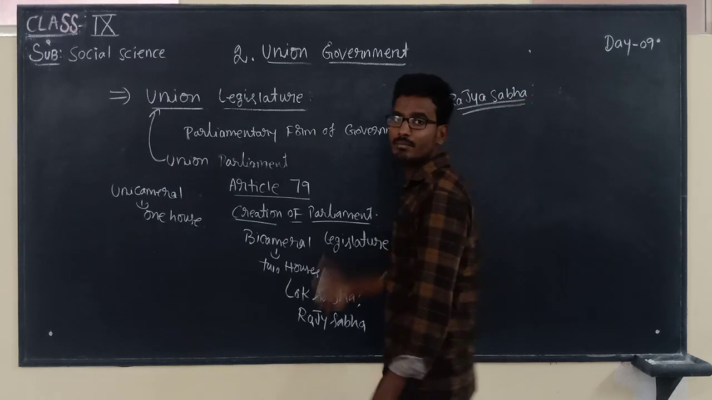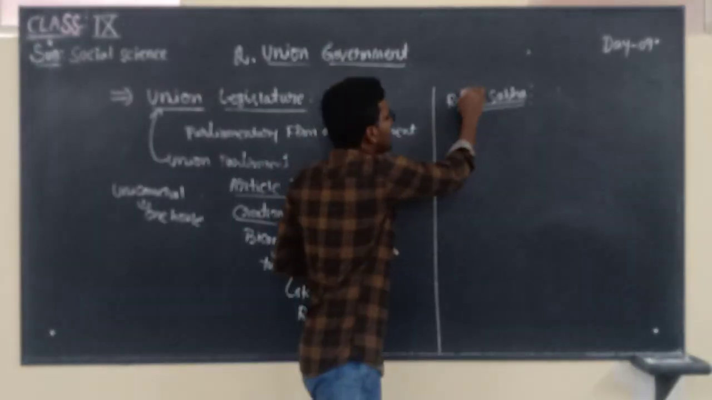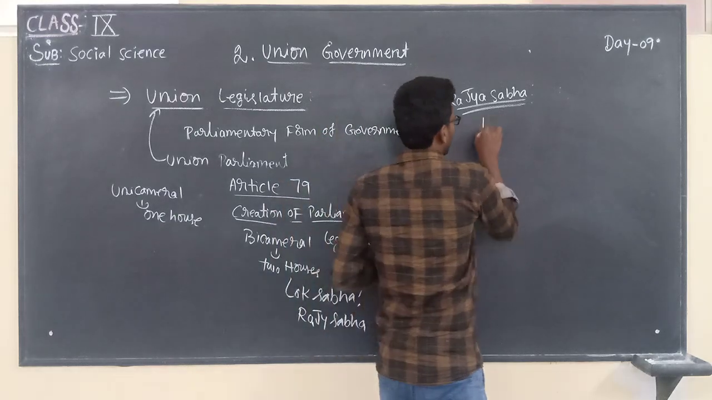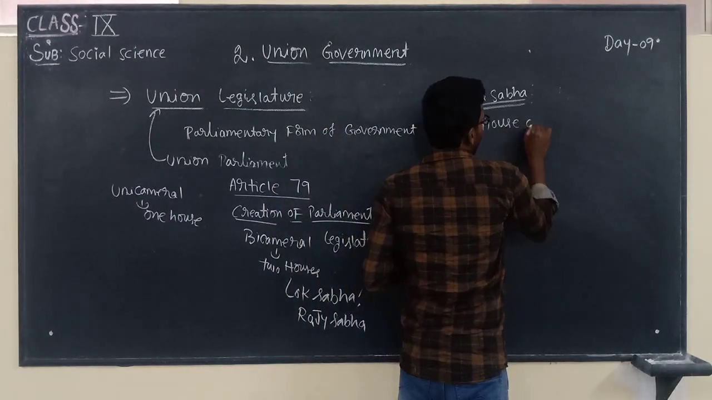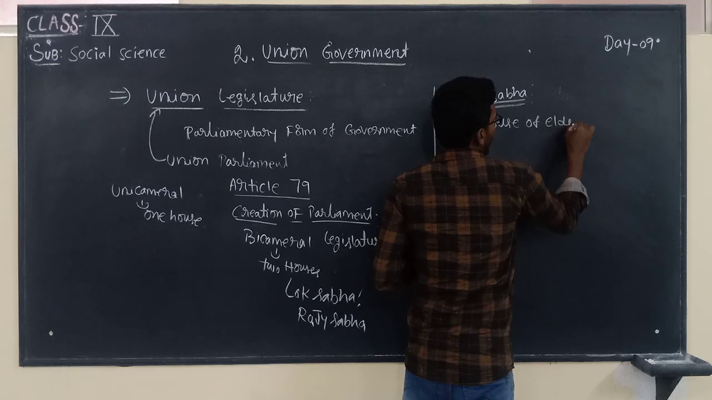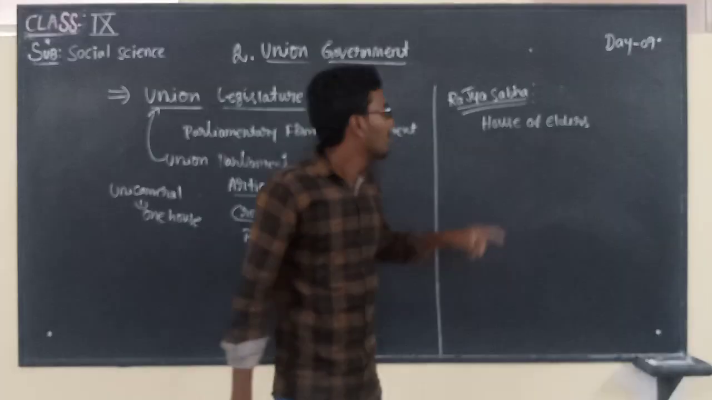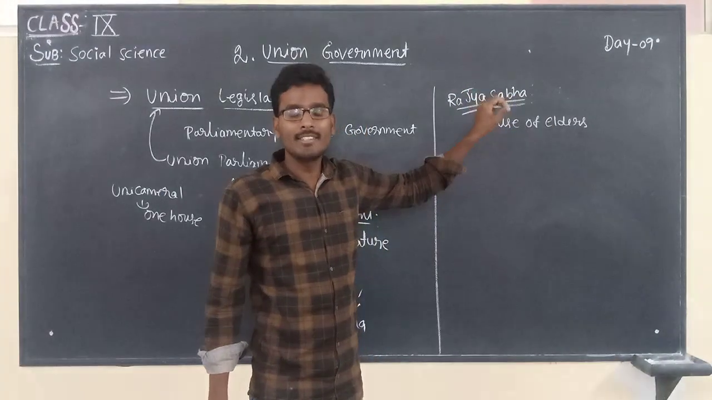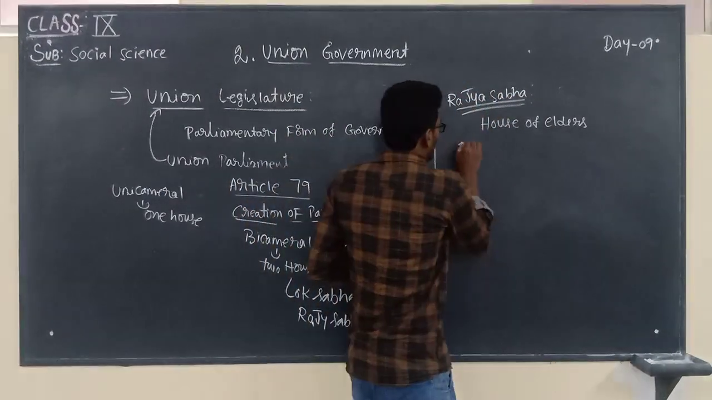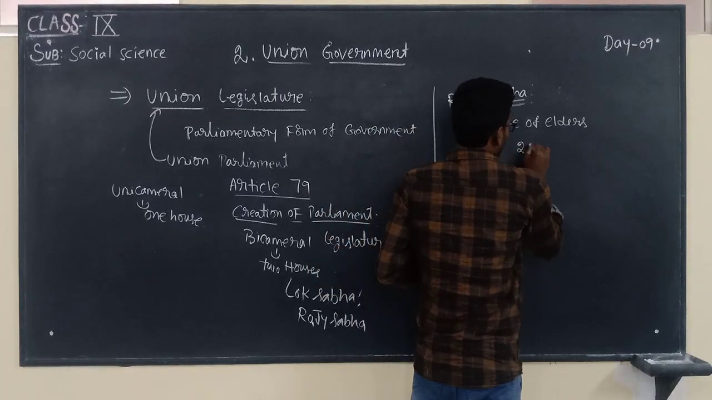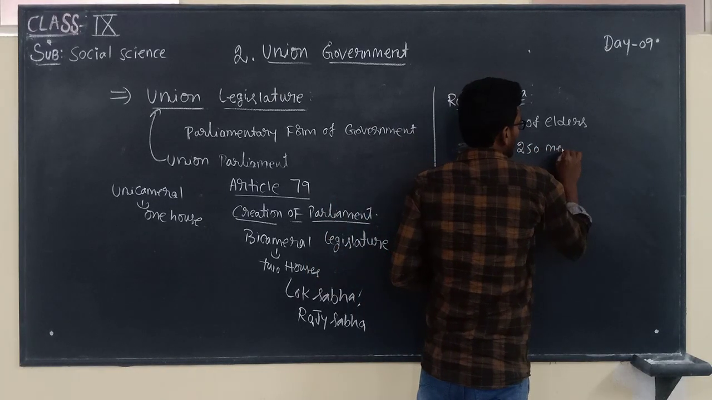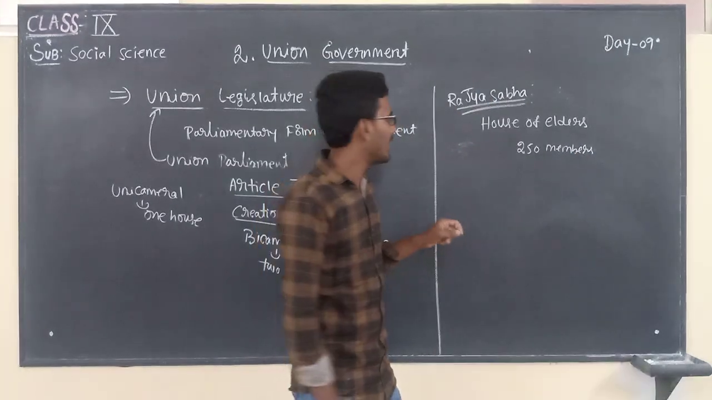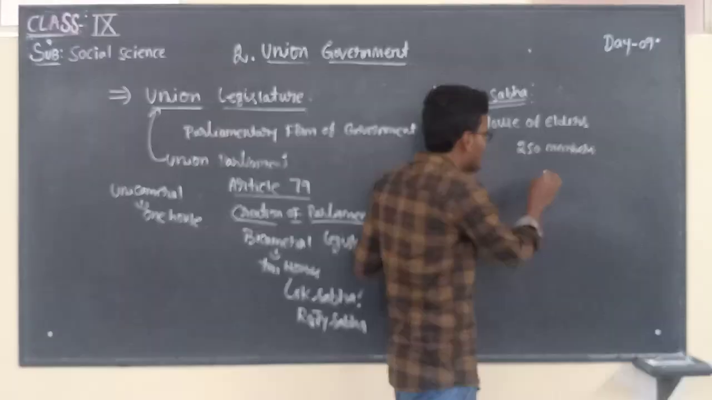Rajya Sabha. Children, Rajya Sabha is also known as the House of Elders. In Rajya Sabha, there are totally 250 members.